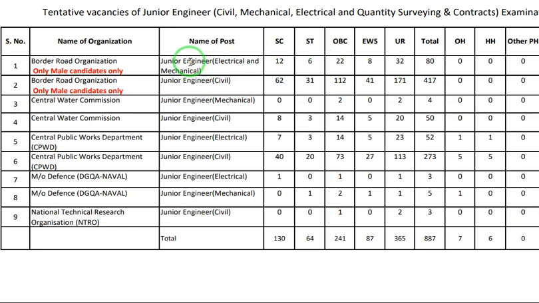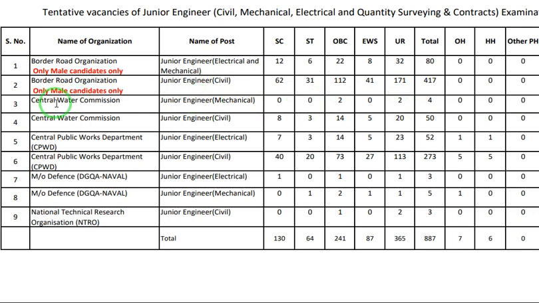See here, for electrical and mechanical junior engineering, only male candidates are eligible. The vacancies are given in this way. There are 80 vacancies. This exam is for 200 marks, and here there are 80 vacancies for junior engineer, electrical and mechanical. For civil engineering, 417 vacancies, a larger number of vacancies. Every year you can see more vacancies for civil, and for mechanical only 4 vacancies.